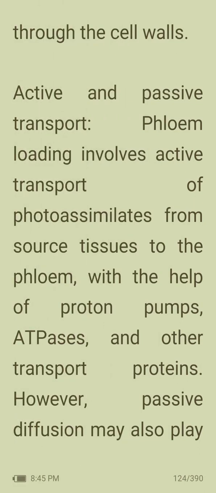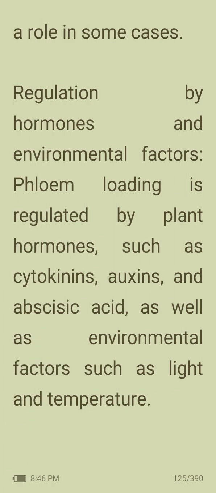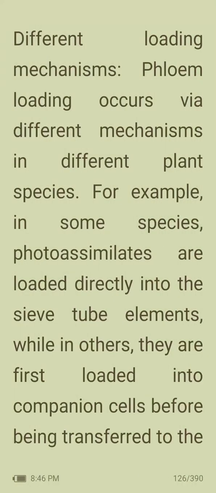Active and passive transport. Phloem loading involves active transport of photoassimilates from source tissues to phloem with the help of proton pumps, ATPases, and other transport proteins. However, passive diffusion may also play a role in some cases. Then, regulation by hormones and environmental factors. Phloem loading is regulated by plant hormones such as cytokinins, auxins, and abscisic acid, as well as environmental factors such as light and temperature.